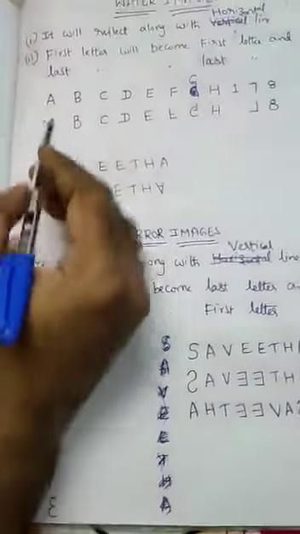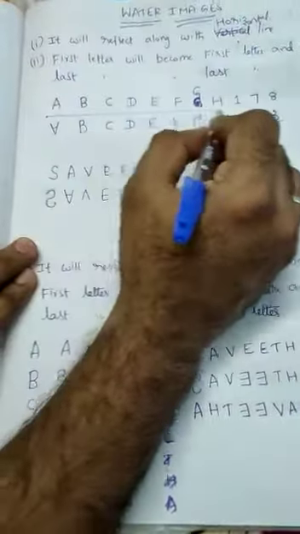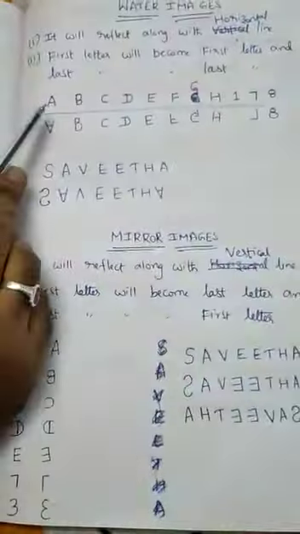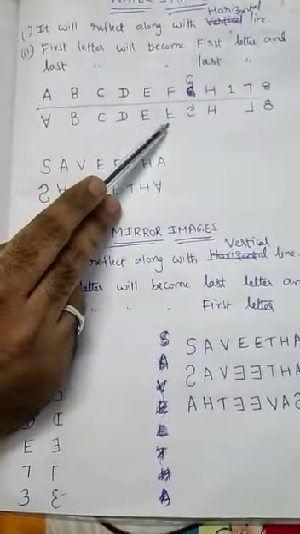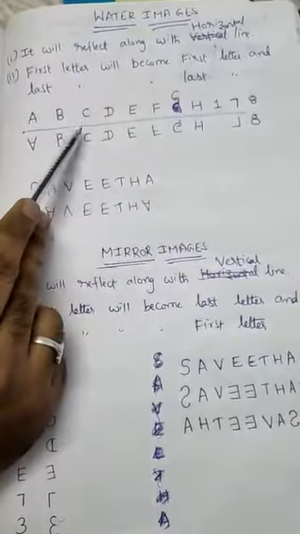So A, horizontal line means what? This is the horizontal line. A will reflect like this. That is a water image. So you have to imagine by your own to solve these water image problems. B, C. Take A, F. F, if you reflect along the horizontal line, will display like this. So all water images reflect along the horizontal line.